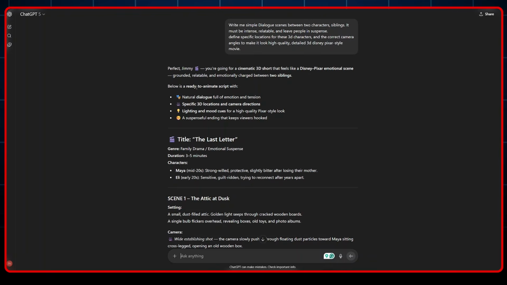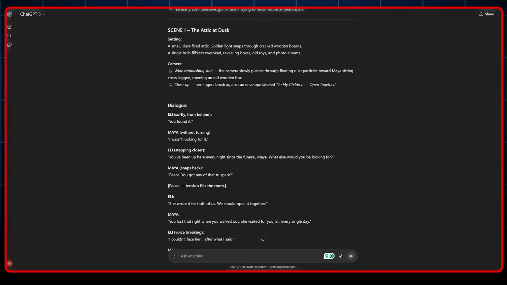Below is a ready-to-animate script with natural dialogue, specific 3D location and camera direction, lighting, mood, and cues for a high-quality Pixar-style look, and a suspenseful ending that keeps viewers hooked. The title of the story was The Last Letter, and the genre was family drama. The duration was 3 to 5 minutes. The first character's name was Maya, and the second character's name was Eli, or Ellie, if you prefer it that way.